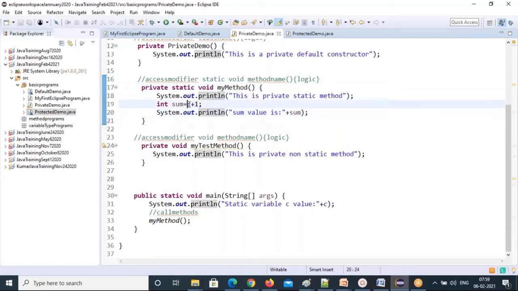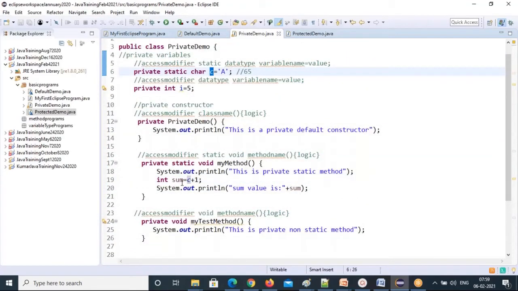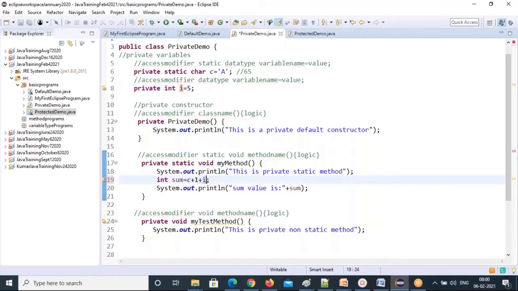So I'm using a variable which is a static variable. A static variable I can use in static methods as well as non-static methods. This is the global variable. You can use it anywhere, inside any method. But a non-static variable you cannot use in all the methods. Only in non-static methods you can use it. You cannot use it directly inside static methods. You don't have permission. See, if I use i here, it will throw an error: cannot make a static reference to the non-static field i. You cannot use i inside static methods. You don't have permission.